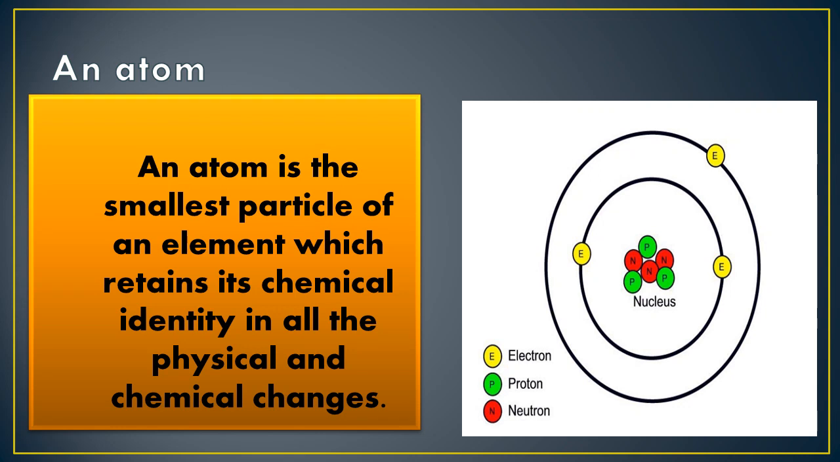Students, you can see in the structure of an atom, in the middle there is a nucleus which consists of positively charged protons and neutral neutrons. That means neutral doesn't have any charge. And negatively charged electrons revolve around the nucleus in an orbit.